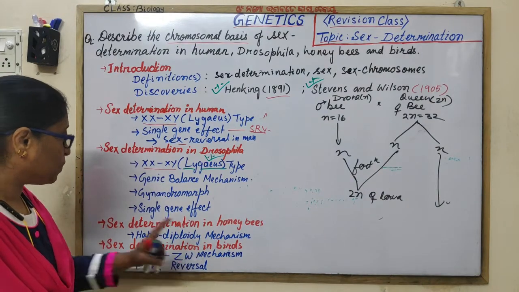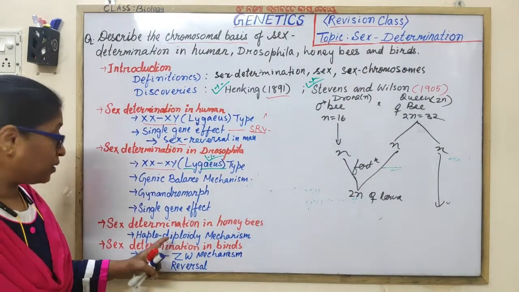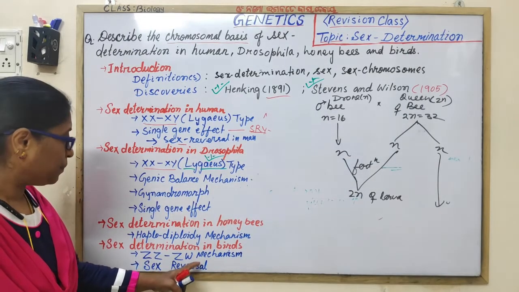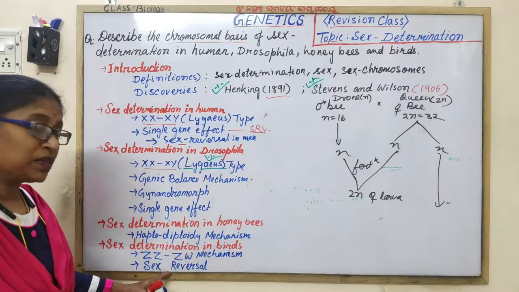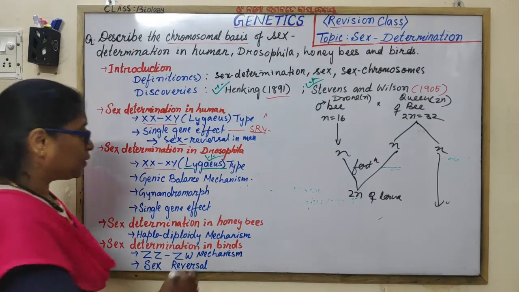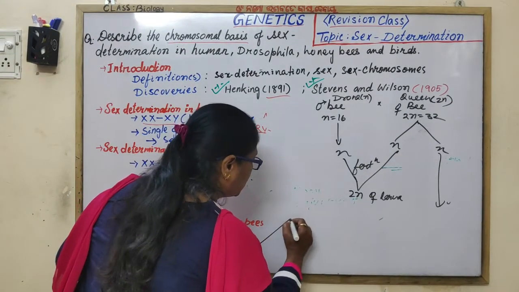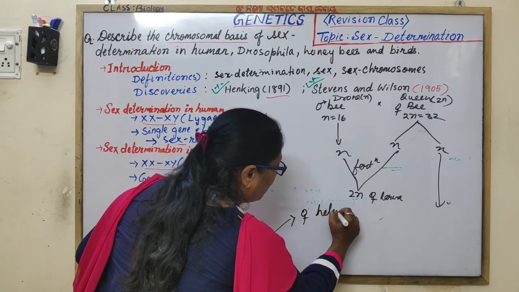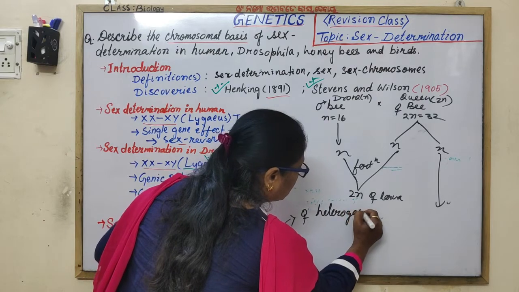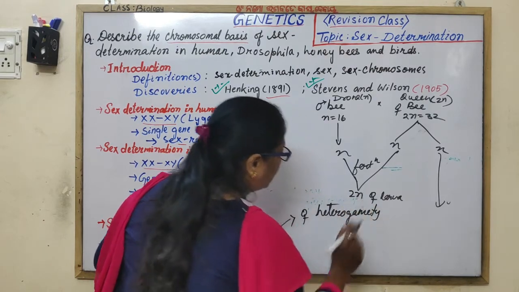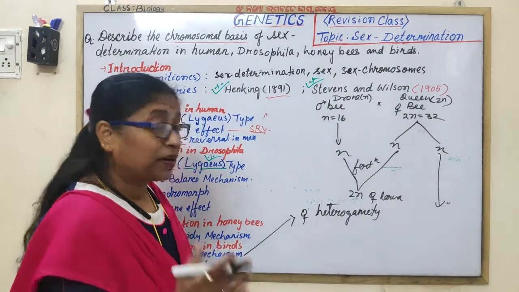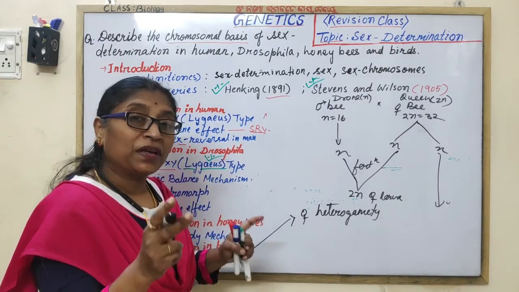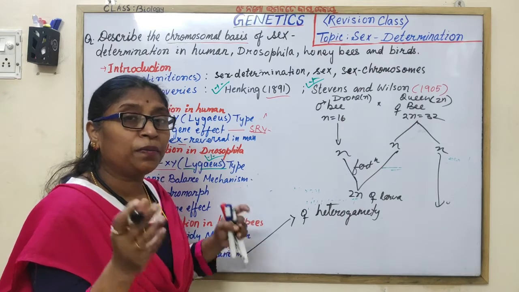Sex determination in birds. What are the mechanisms? Sex determination mechanisms: the ZZ ZW type and the sex reversal. ZZ ZW type, here what is this one is female heterogamety. Females are heterogametic, you have to mention, because they have two heteromorphic sex chromosomes and produce two types of eggs.